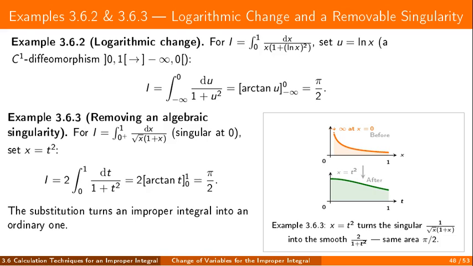These two examples show what a good substitution can do. In the first, a logarithmic change turns a singular integral on the unit interval into a familiar Cauchy-type integral on a half-line. In the second, a quadratic change removes a square root singularity altogether. The figure makes that one visible. A spike becomes a smooth curve, with exactly the same area.